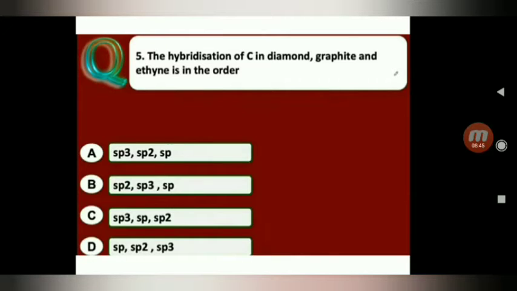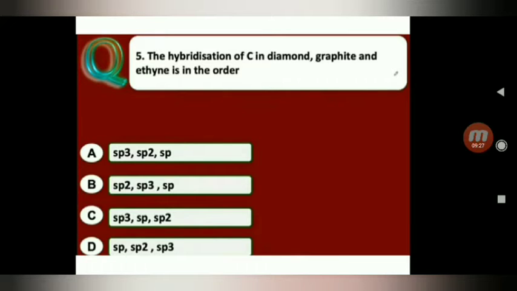In diamond, 4 valence electrons participate in bond formation. Therefore, each carbon in diamond has 4 bonds, that is sp3. So sp3 could be A or C. In graphite, only 3 valence electrons of the carbon atom participate in bond formation, and 1 valence electron does not. So 3 bonds means sp2. So diamond is sp3 and graphite is sp2. In A it is sp3, sp2, but in C it is sp3, sp.